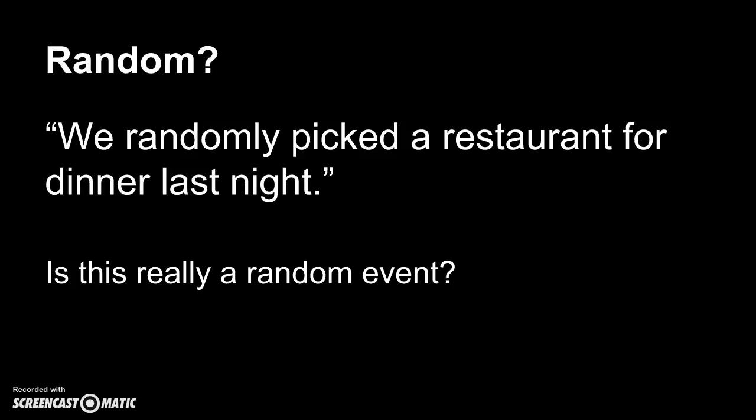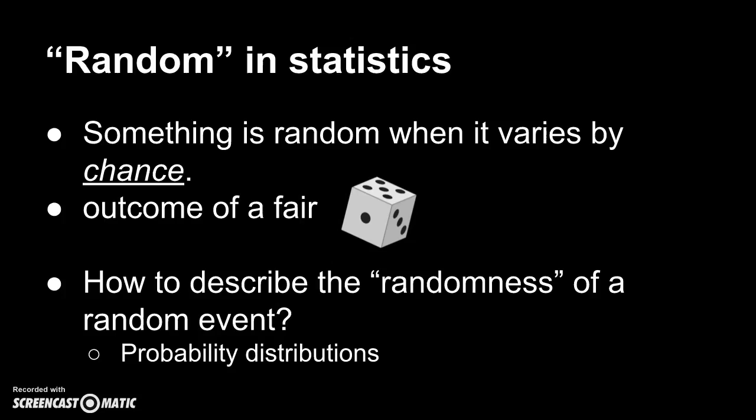Okay. So when we talk about random in math, especially in statistics, we are talking about something that happens because of chance. If you roll a dice, you will get some number, and that number is an outcome that happens because of chance. Right? I get a 3 this time. It has nothing to do with the next time I roll the dice. So it is all by chance.